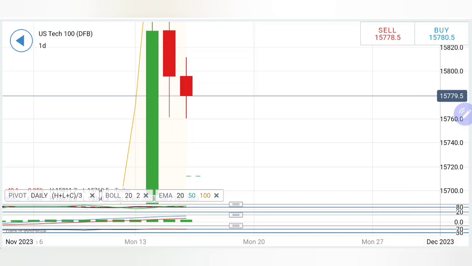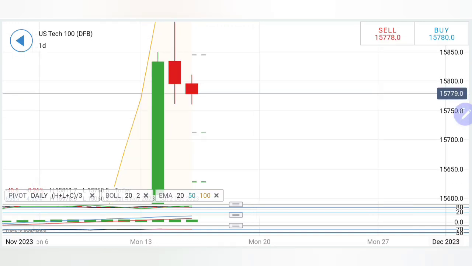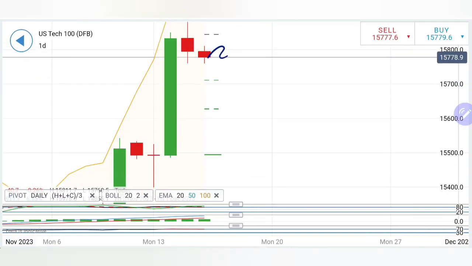On the downside, I will recommend you to sell here at 15,760, but wait for it to break below 15,740 and 700. This is the support zone for the day. Below 700, a major fall towards 650 and 600 levels can be expected. Yes, a major red candle might take it towards these levels. So take your trades accordingly.